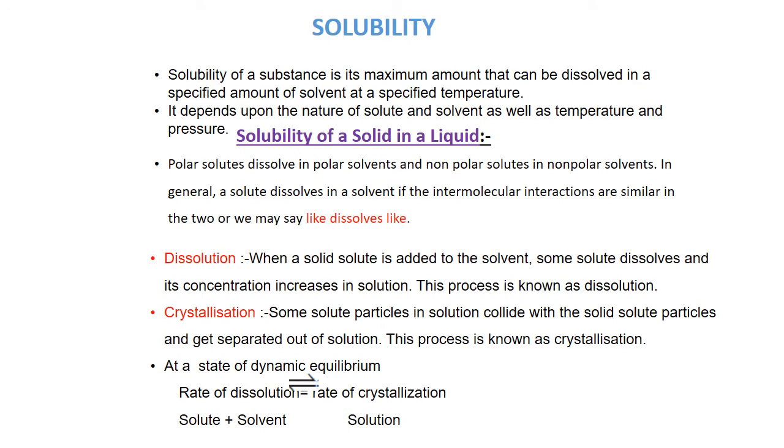Solubility. What is solubility? Solubility of a substance is its maximum amount that can be dissolved in a particular amount of the solvent at a particular temperature, and depends upon the nature of solute and the solvent as well as temperature and pressure. किसी सॉल्वेंट में कितना मैक्सिमम सोल्यूट डिसॉल्व हो सकता है वो उसकी क्वालिटी कहलाती है सॉल्युबिलिटी.